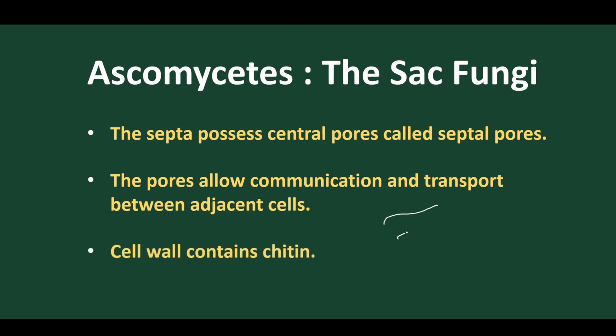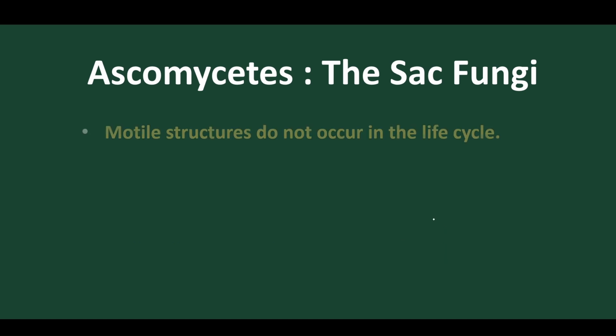The cell wall of fungi. For example, suppose you are taking a single cell. We find the cell wall of fungi is normally made up of fungal cellulose, and this fungal cellulose is called chitin. Normally the cell wall of fungi is made up of chitin, whereas in lower fungi, that is in Oomycetes, the cell wall is made up of plant cellulose.